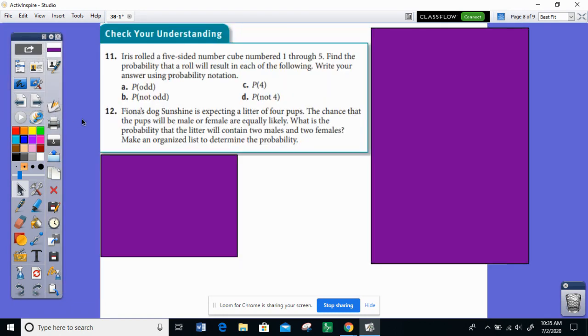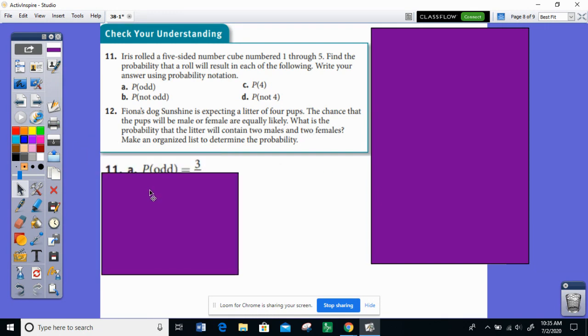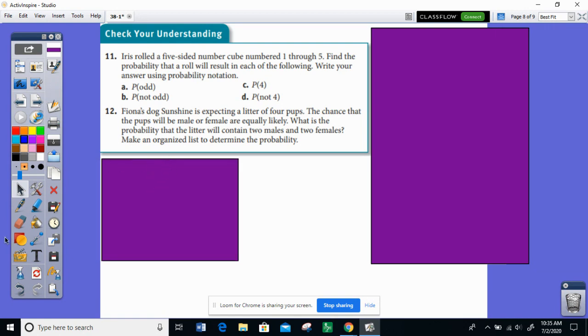All right, so lastly, here are 2 check your understanding problems. At the top of page 558, Iris rolled a 5-sided number cube numbered 1 through 5. Find the probability that a roll will result in each of the following. Write your answer using probability notation. Well, let's list out all the possibilities in the sample space. That would be, we could get 1 or 2 or 3 or 4 or 5. That's a good problem-solving strategy whenever you're doing probability problems.